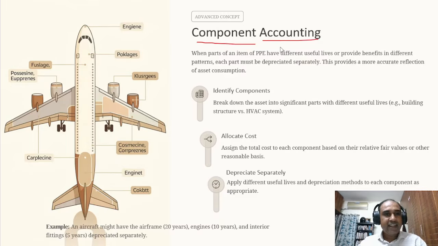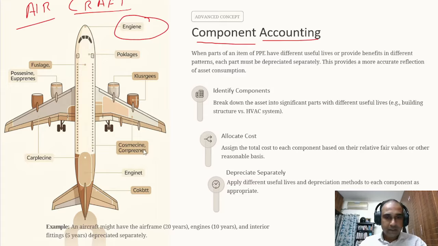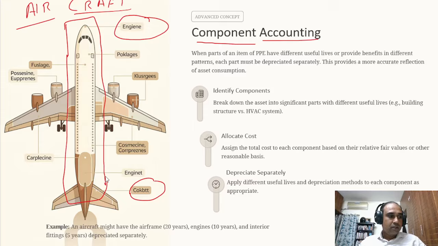IND AS 16 tells that if a particular asset like an aircraft has multiple parts inside it, and each part has a different useful life, like the engine, the cockpit, and the body of the aircraft each have a different useful life, then IND AS 16 permits you to depreciate each part separately.